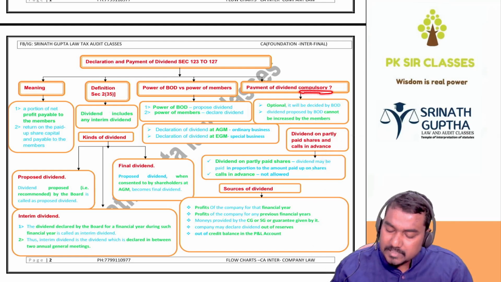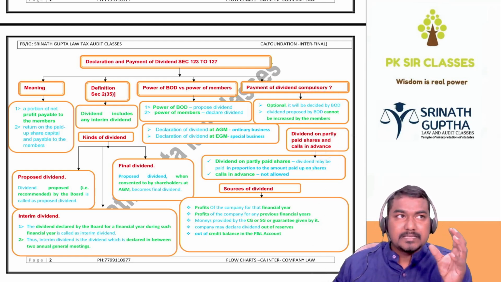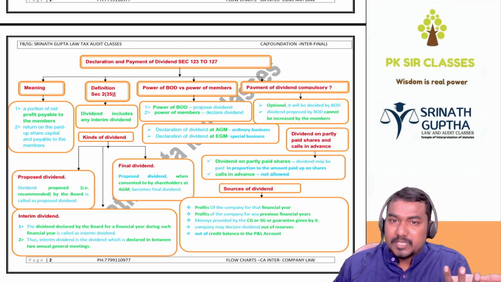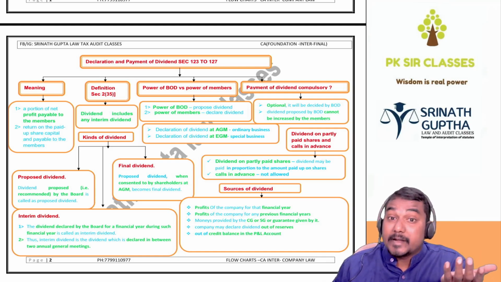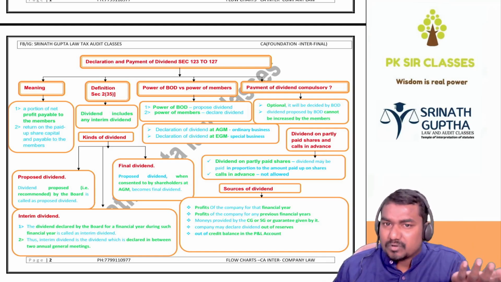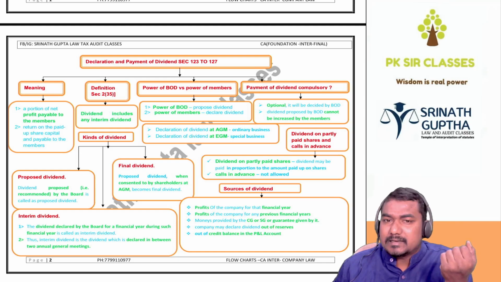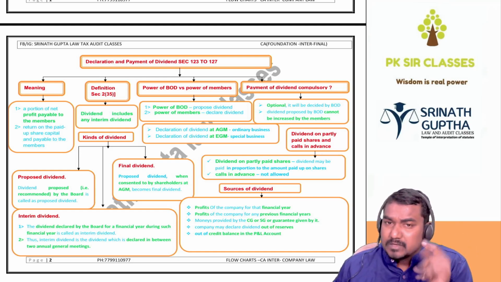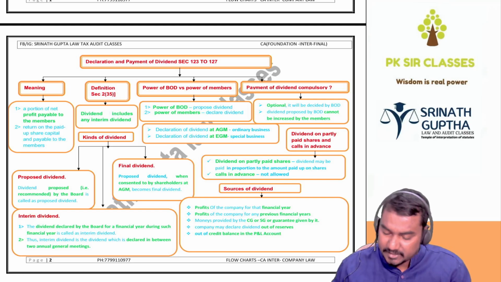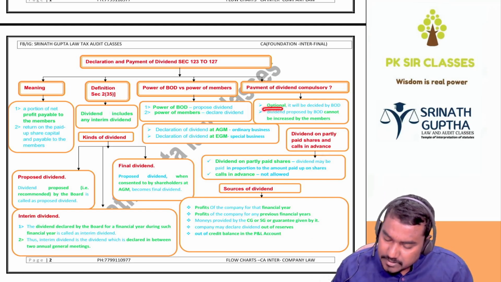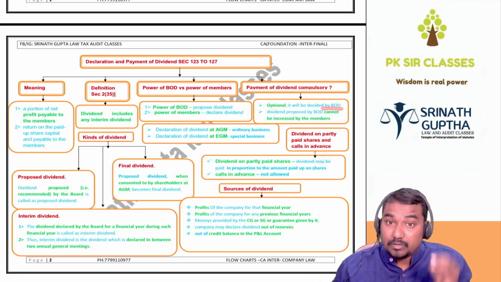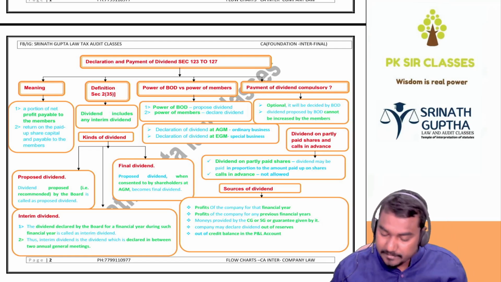Payment of dividend: compulsory or optional? For example, there is a company called SG Limited. The company's net profit is 100 crores, or 1000 crores, but the BOD decided not to declare dividend. Can shareholders demand dividend? Answer is no. Dividend is proposed only by the BOD. If BOD is not proposing, shareholders cannot ask for the dividend. So payment of dividend is optional. It will be decided by the BOD whether to pay dividend or not.